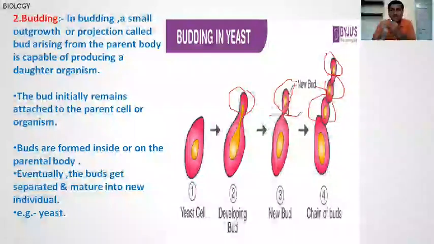Buds are formed inside or on the parental body. Eventually, they get separated and mature into new individuals. Hence, this process is called budding.